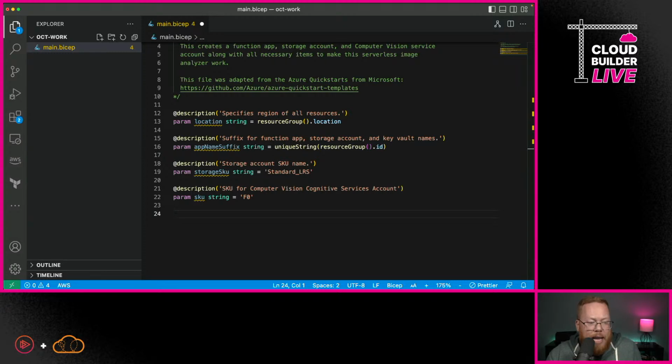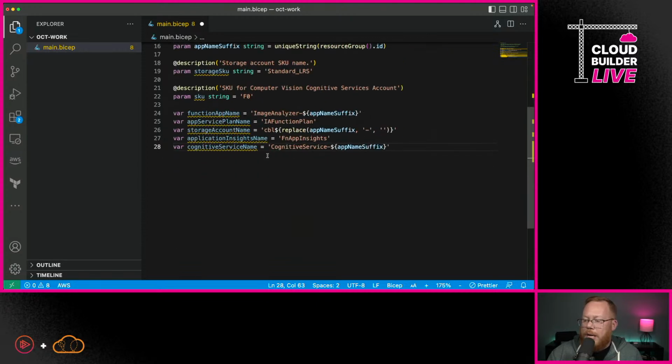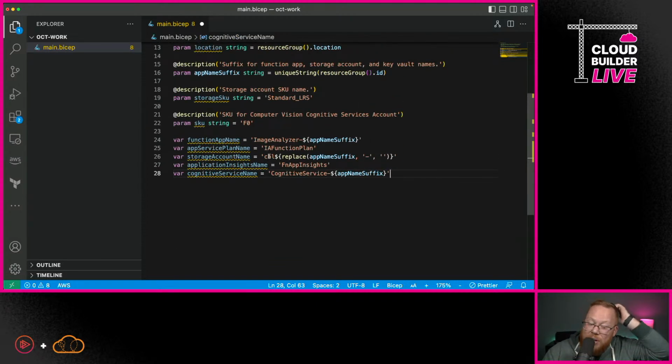But based off of these parameters, we're also going to need to specify some different variables. Now, again, this is all just kind of pre-work here, because we could just choose to enter in all of this later on when we're creating these resources further down the template. But I just kind of like to group a lot of this stuff together up towards the top. That way we can see it all at a glance. And so we're doing things here like specifying a name for our function app, for our app service plan, for our storage account, and so on and so forth. So we haven't created any resources yet in this process. Now the next thing that we need to do is go in and actually create our first resource.